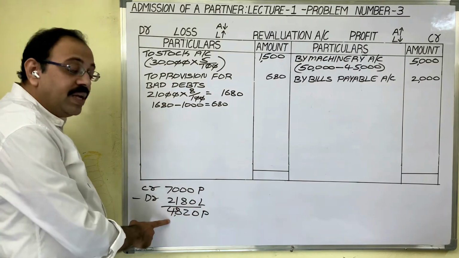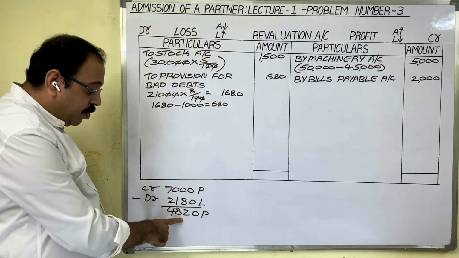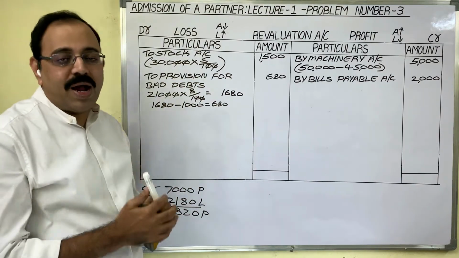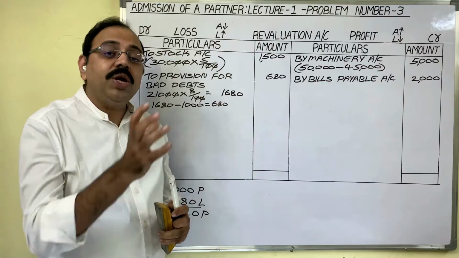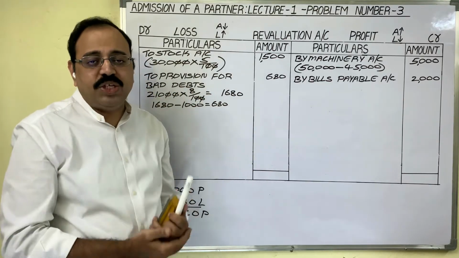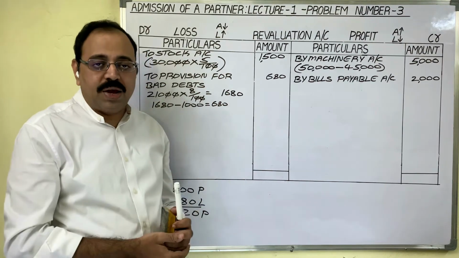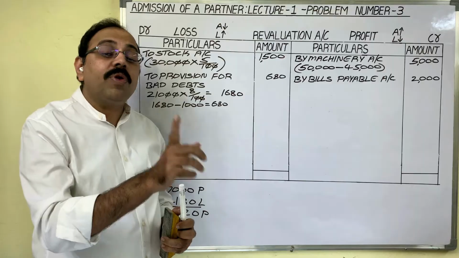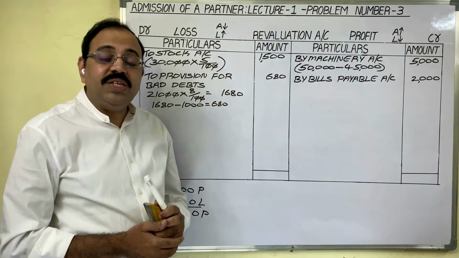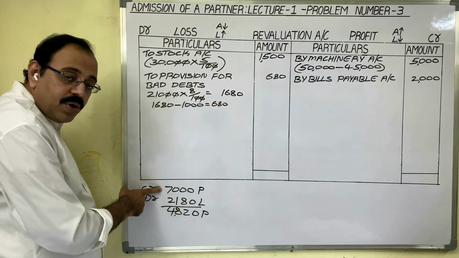As this profit is earned before the admission of new partner, this profit belongs to only old partners. So, how do we distribute it to them? Directly, we are not going to pay in cash form. We transfer this amount to old partners' capital accounts according to old profit and loss ratio. Which side do we have to show this? Debit total is less than credit total now.